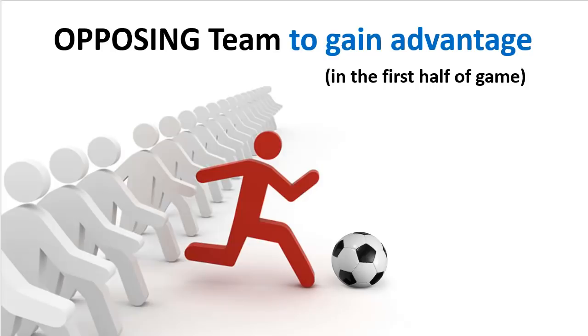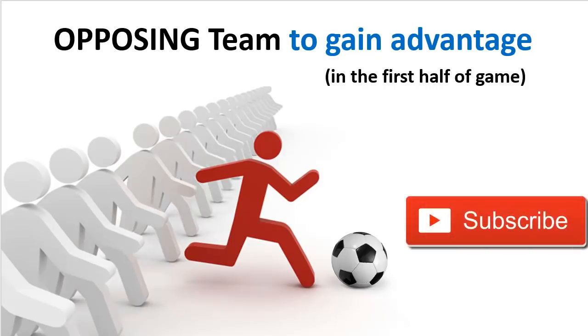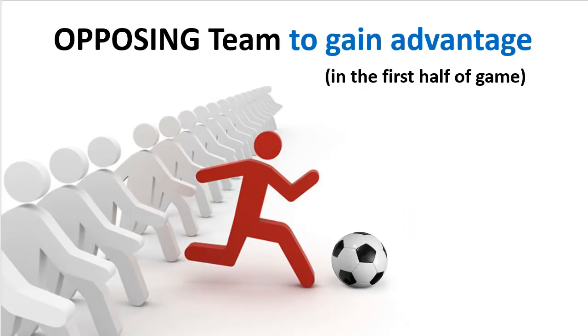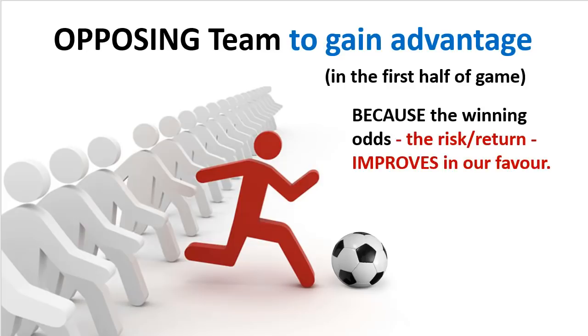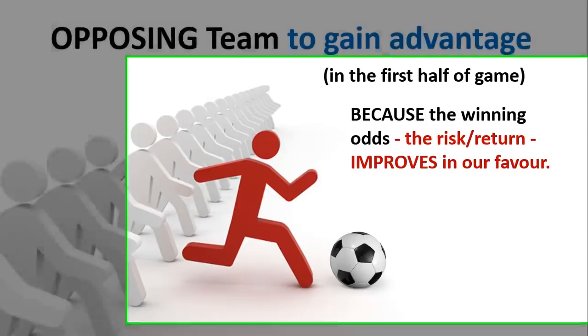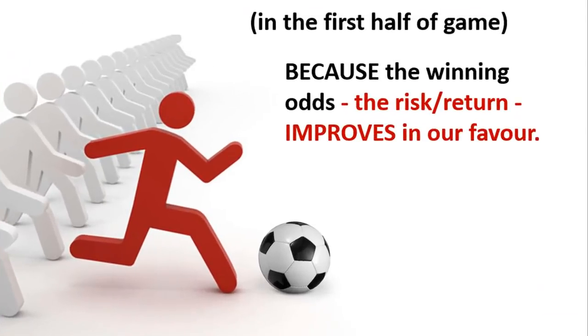Okay, the next important thing is we want the opposing team to gain an advantage in the first half of the game. Now, that might come as a shock to some of you because you're probably thinking, hang on a second, what? You want the opposing team to score a goal first or to have the advantage? Yes, and the simple reason is because if the opposing team scores a goal first, especially in the first half of the game or early in the game, that changes the winning odds, changes the risk return on the bookie site, and it improves it in our favor.